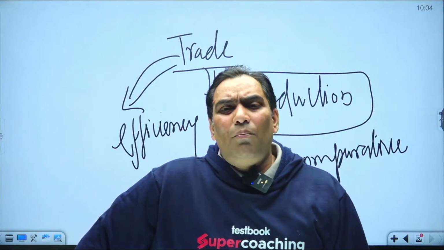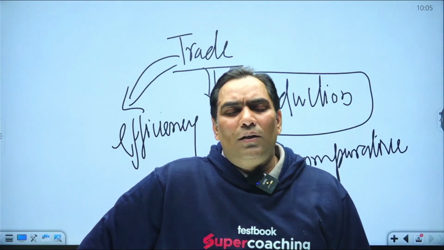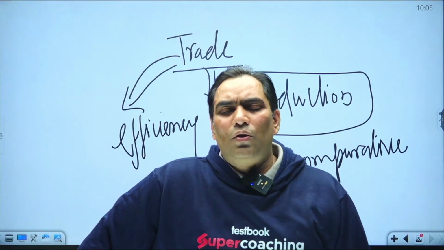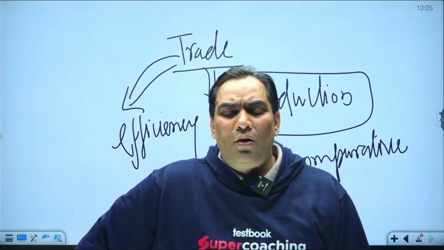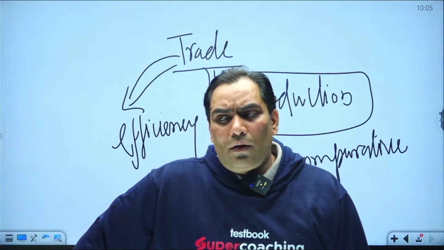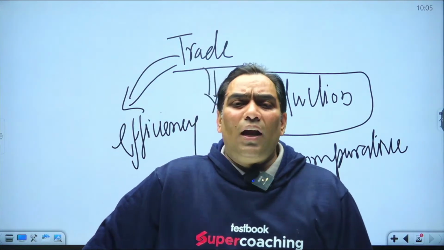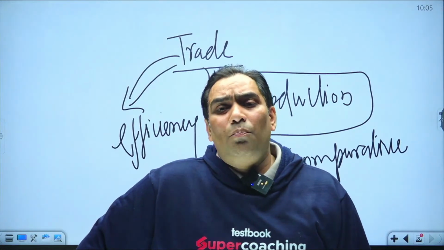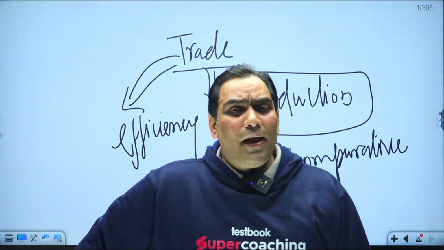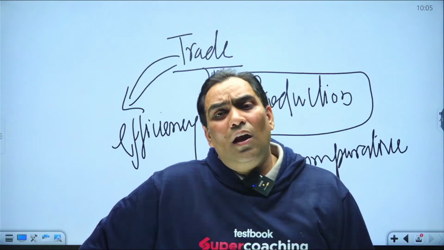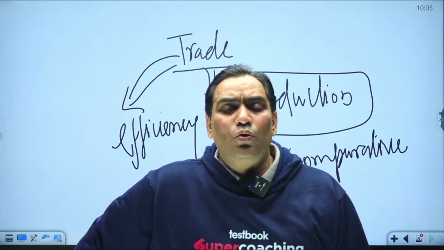Comparative advantage means that because of their topology, their natural factors, their labor, their capital, some country naturally has the advantage for the production of certain things, whereas other countries have the natural advantage for producing other things.